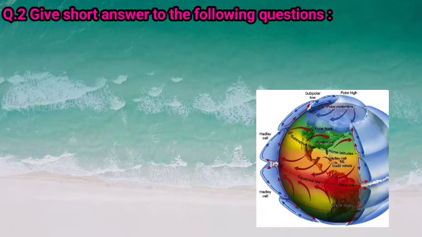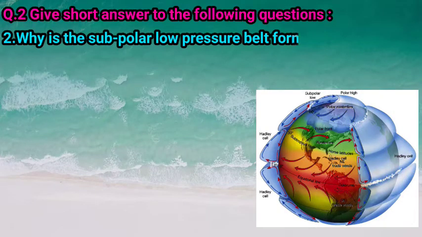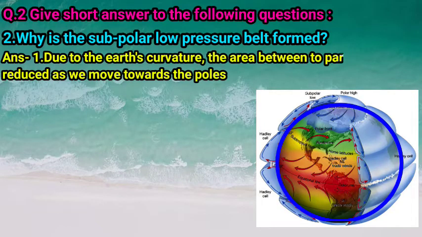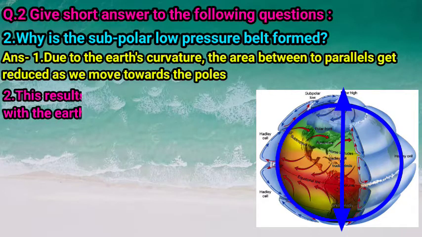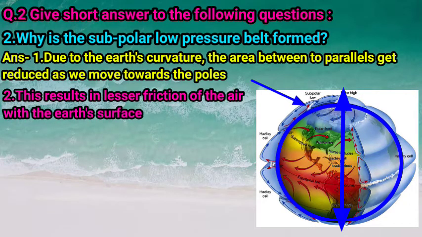Next question, question number 2. Why is the subpolar low pressure belt formed? Let's understand. Due to the earth's curvature, the area between two parallels gets reduced as we move towards both poles. This results in lesser friction of air with the earth's surface. It means the air is rubbed on the surface of the earth.